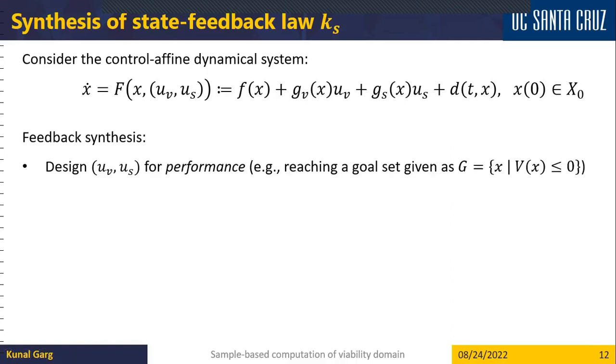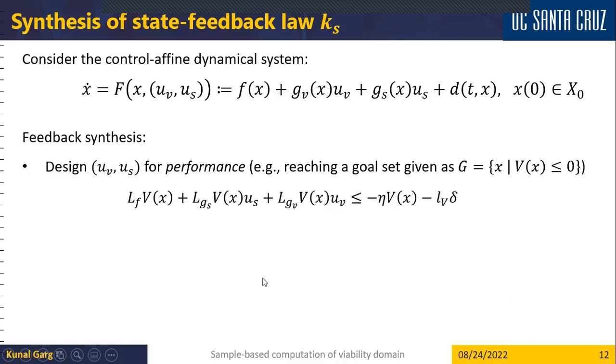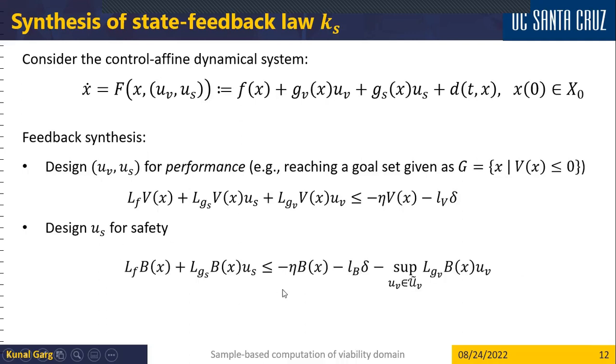For designing the feedback, we use all the inputs, the vulnerable as well as the secure inputs, for performance criteria, which could be just reaching a goal set, given as some zero sublevel set of a Lyapunov function. For that, we use our nominal Lyapunov condition, and we use all of the inputs for satisfaction of the Lyapunov condition. But for safety, we only use the secure input, and we modified the robust control barrier function condition for adversarial attacks.